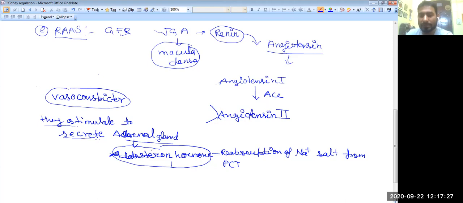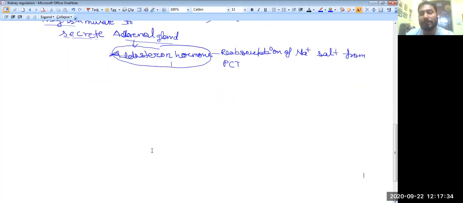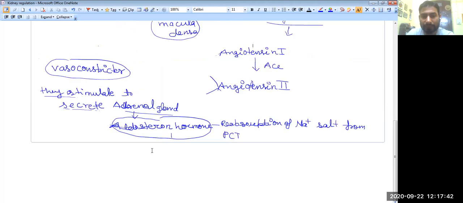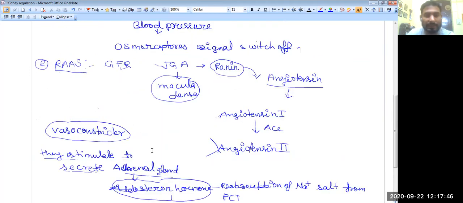So this is the second mode of kidney regulation. We have discussed two. First is by the hypothalamus, and second one is the RAS, the renin angiotensin aldosterone system.